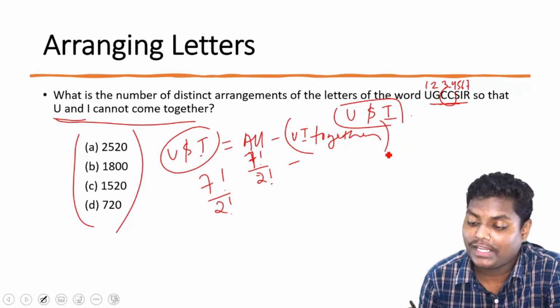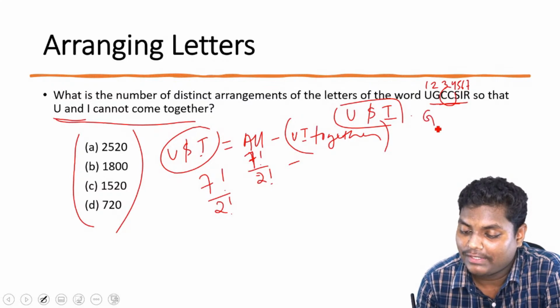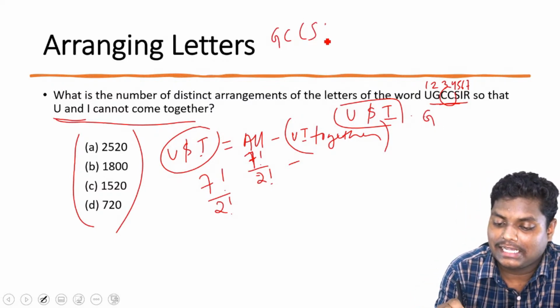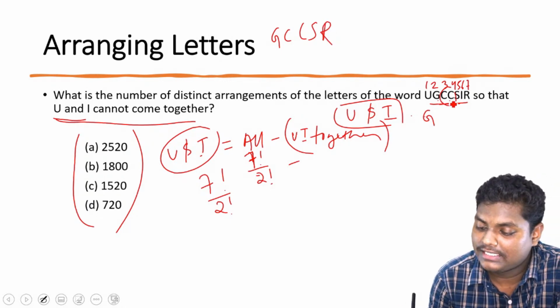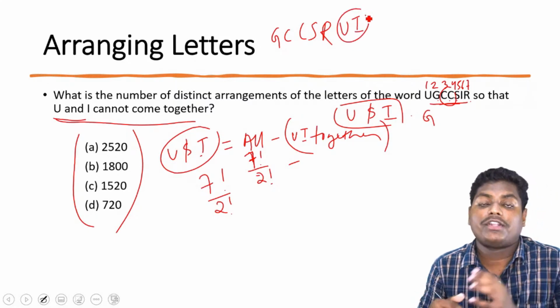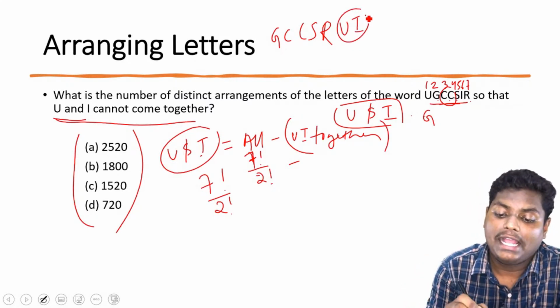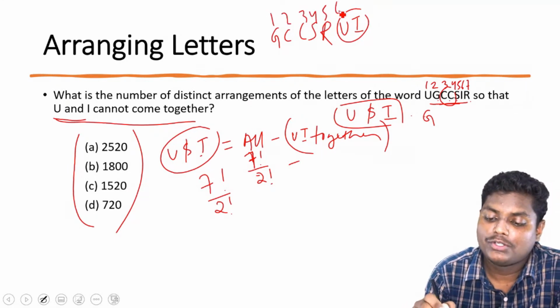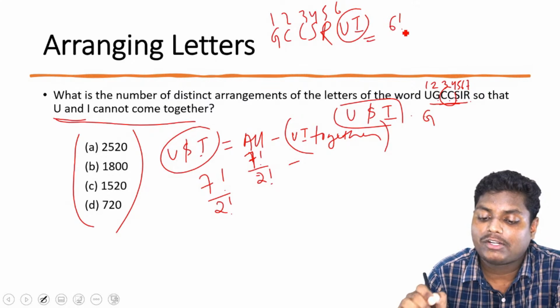The same concept you can use. So write what I taught you. You can write GCCSR, okay, and then you can put you and I together. That's what we did. We put you and I together and then count 1 2 3 4 5 6. So 6 different digits or letters are present.